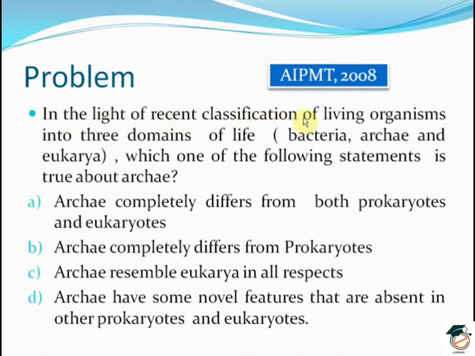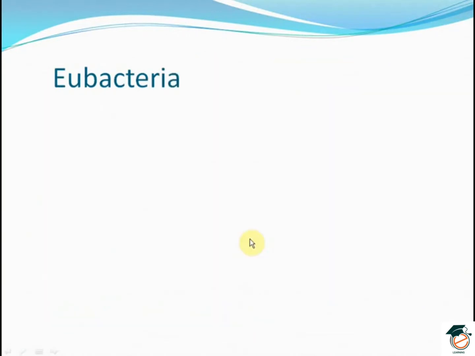Next problem: in the light of recent classification of living organisms into three domains of life, that is bacteria, archaea and eukarya, which one of the following statements is true about the archaea? The archaea completely differs from both prokaryotes and eukaryotes. Archaea completely differs from prokaryotes. Archaea resembles eukarya in all respects. Or archaea have some novel features that are absent in other prokaryotes and eukaryotes. And the correct answer is that archaea have some novel features that are absent in other prokaryotes and eukaryotes.